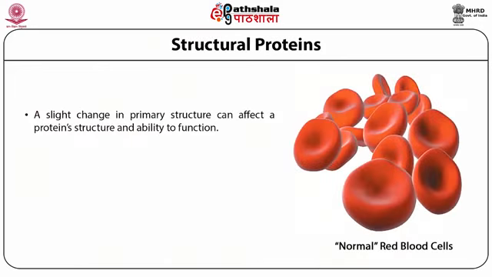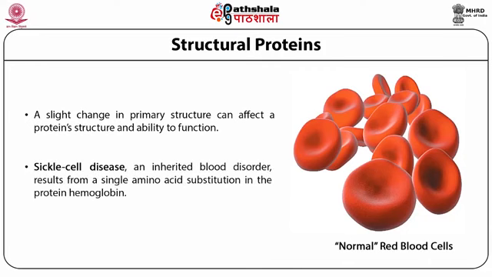A slight change in primary structure can affect a protein's structure and its ability to function. That means a small change in any one of the amino acids will not work for that particular function. For example, sickle cell disease, an inherited blood disorder, results from a single amino acid substitution in the protein hemoglobin. That means if you change a small part of the amino acids, then the entire function and properties may change and it won't do the same function that it did earlier.